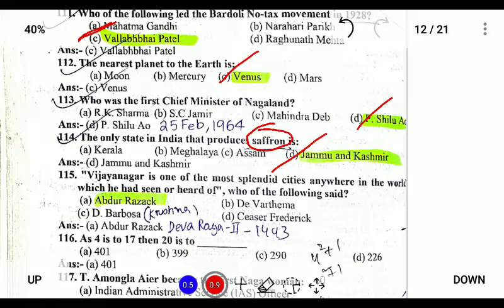Next, Vijayanagar is one of the most splendid cities anywhere in the world which he had seen or heard of. Who among the following said this? Abdur Razzak was the one who said that Vijayanagar was one of the most splendid cities, and Abdur Razzak came during the rule of Deva Raya in 1443 AD.